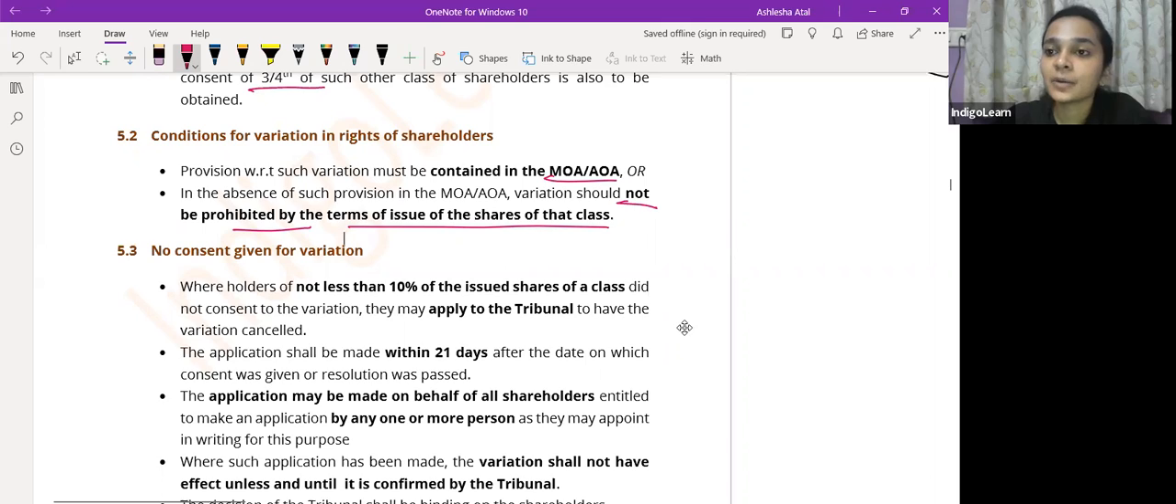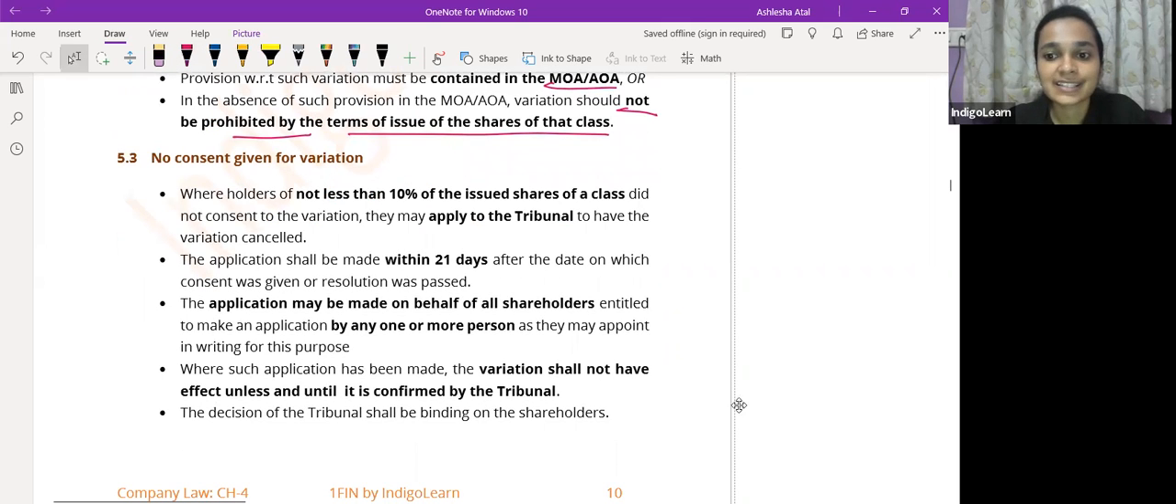What if people do not give their consent for variation? Consent is essential for variation. Consent नहीं मिलेगा तो variation नहीं होगा.